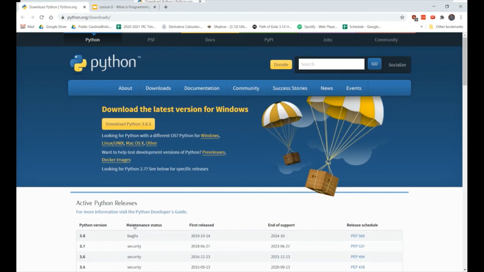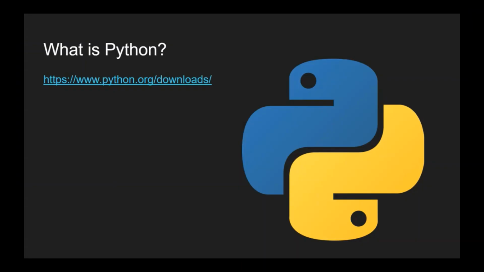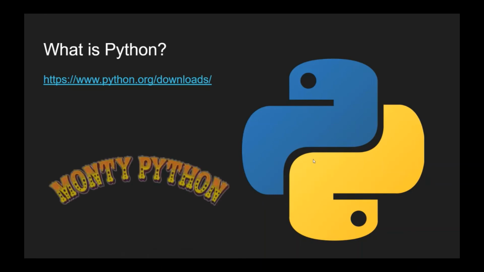Once you download it, run the executable, and you should get a window that looks like this. Here, do the custom installation if you want to install it on a specific path, but otherwise just click install now. But before you do, make sure to check this box, because this will make your life a lot easier down the road. The name Python actually comes from the British comedy group Monty Python, which some of you might be familiar with.